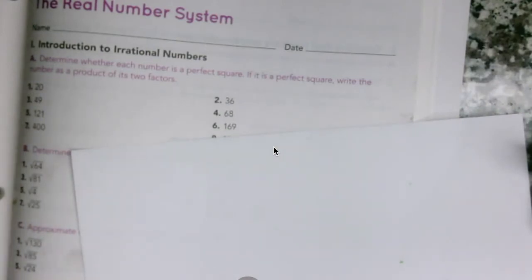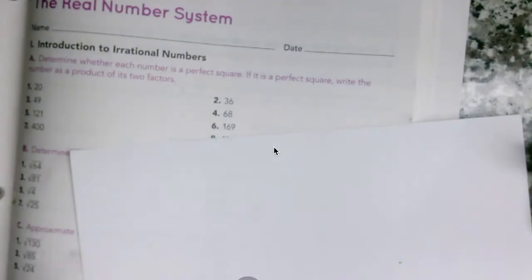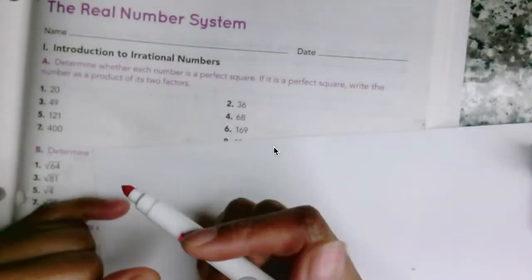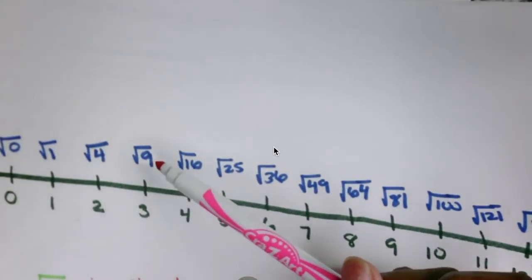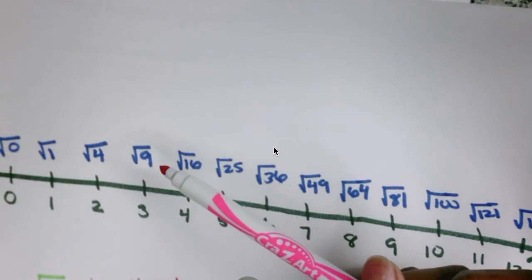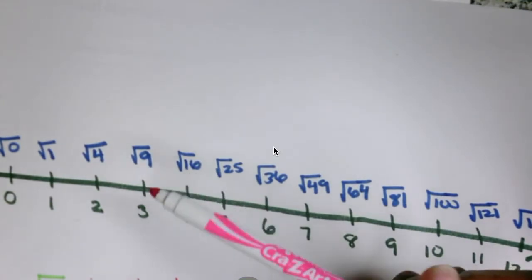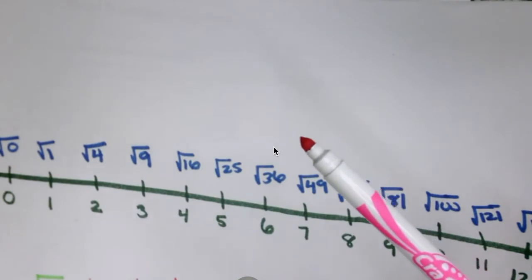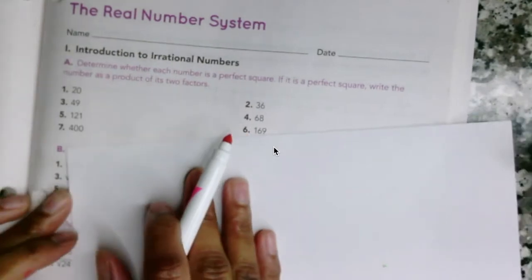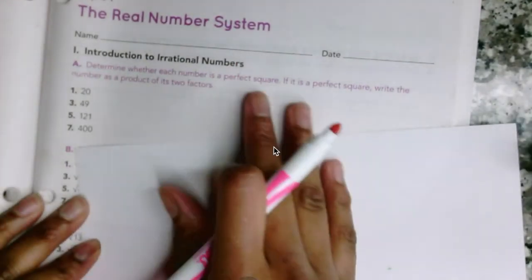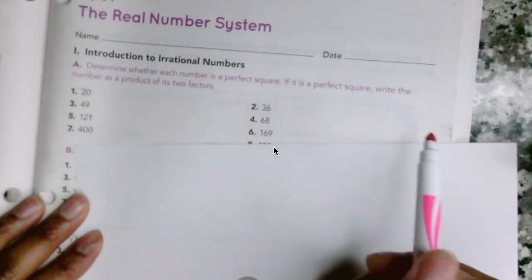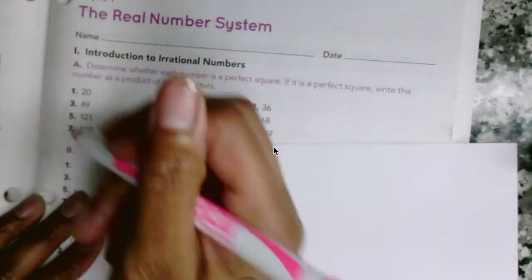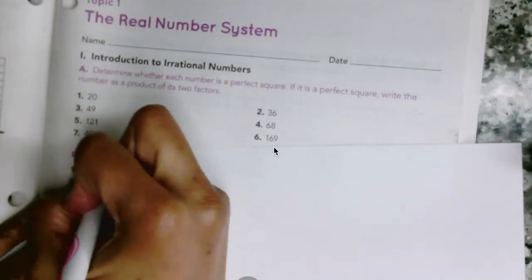Determine whether each number is a perfect square. If it is a perfect square, write the number as a product of its two factors. Okay? So for instance, if they gave me square root of 9, yes, it's a perfect square. And the product of its two factors, 3 times 3. But we're going to go a step further and write it with an exponent for me. So let's look at number 1, because I'm going to do number 1 with you. So this is section A, number 1.